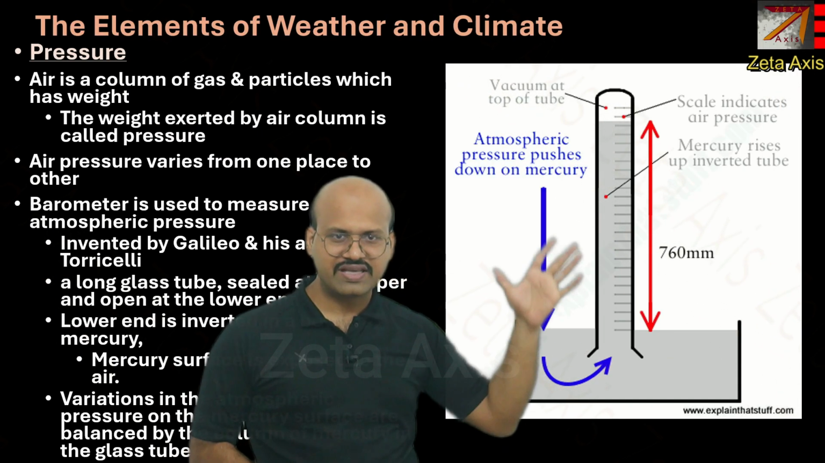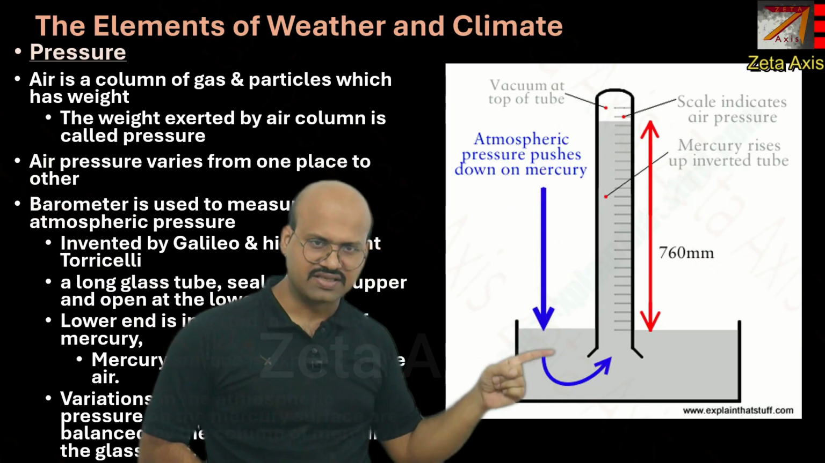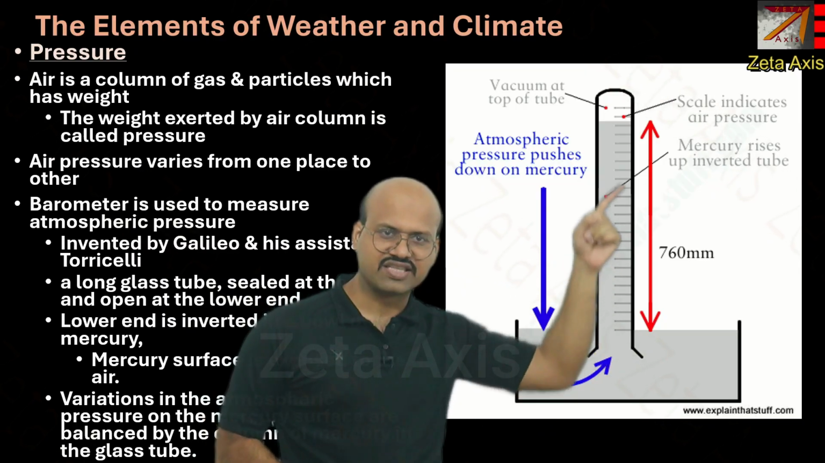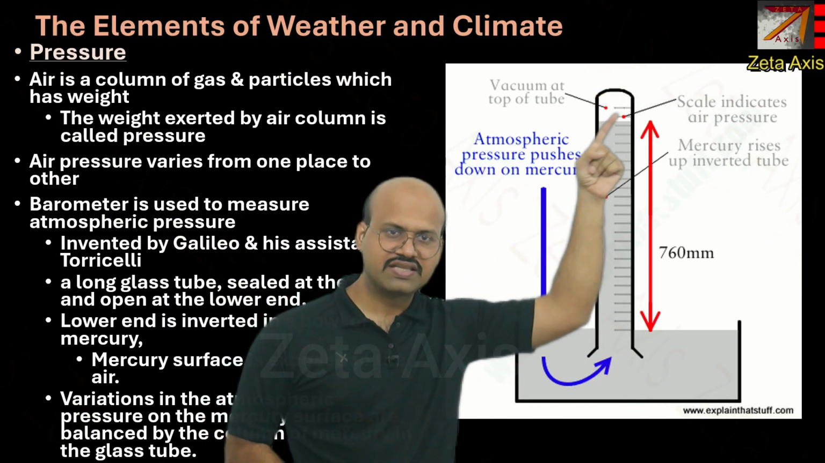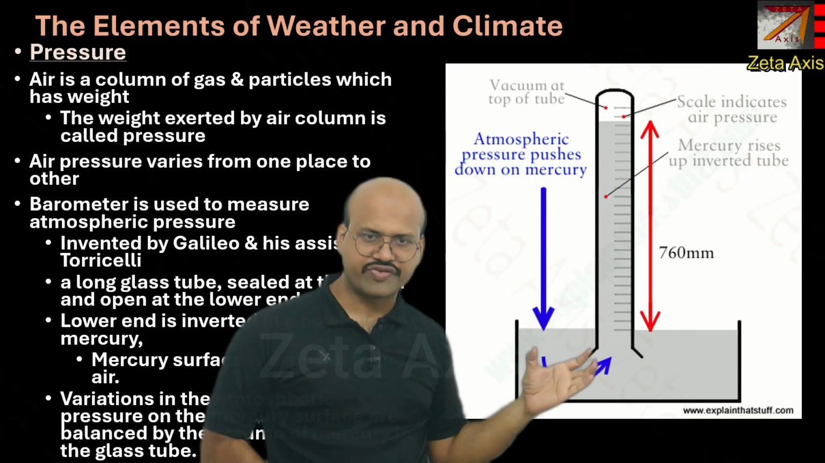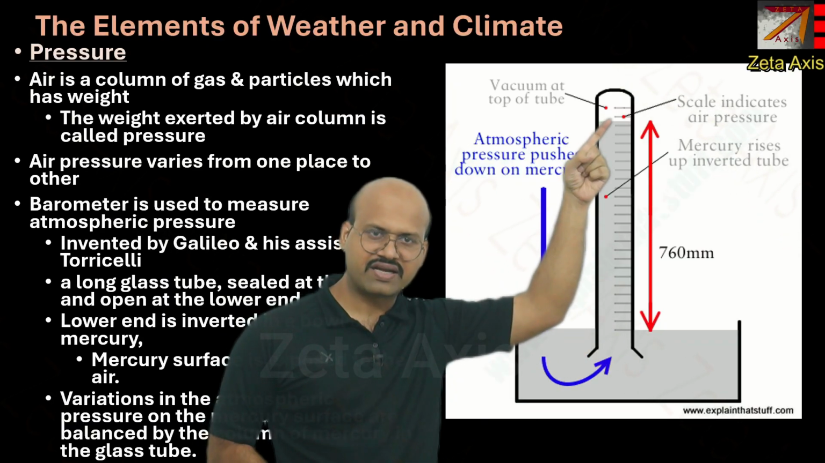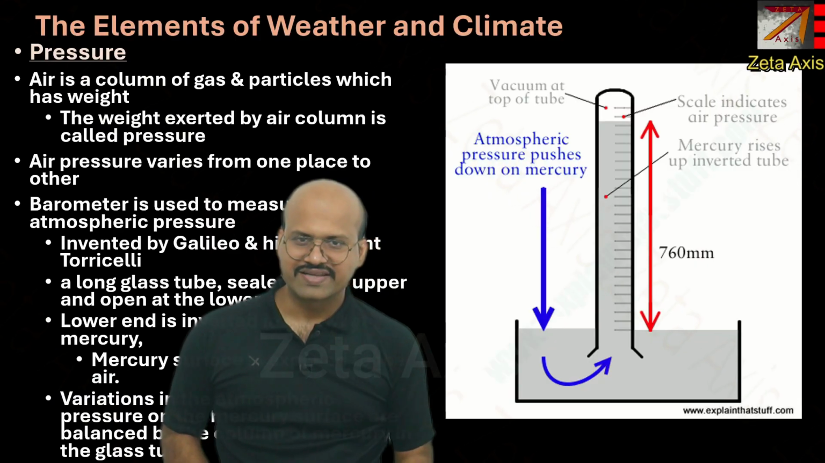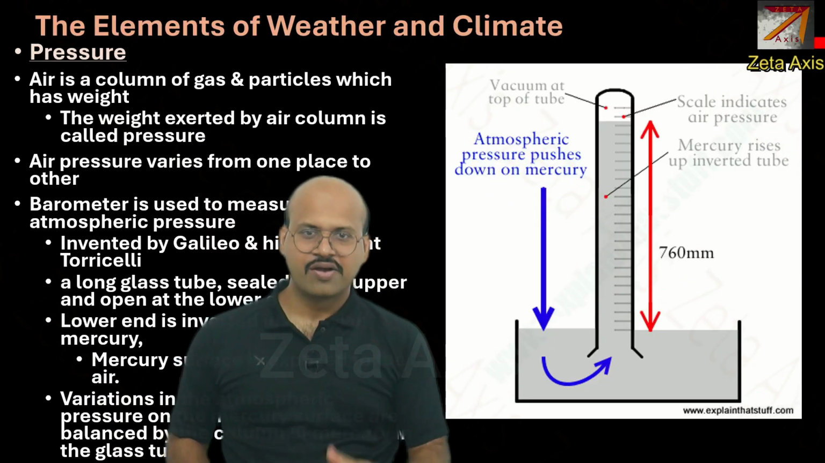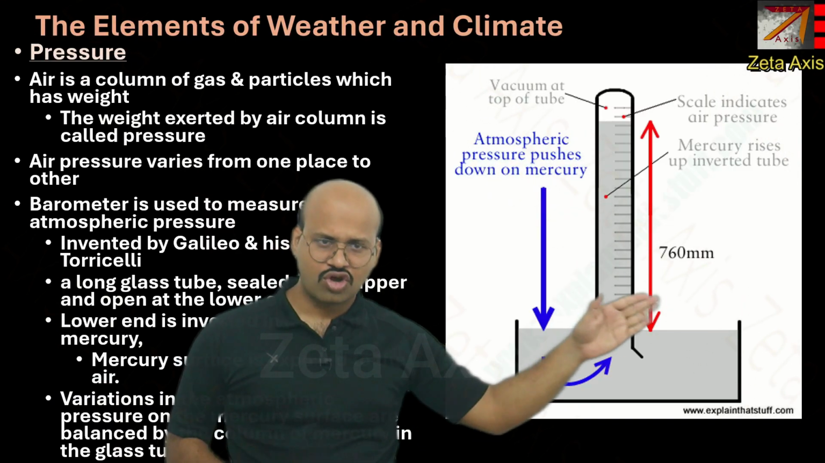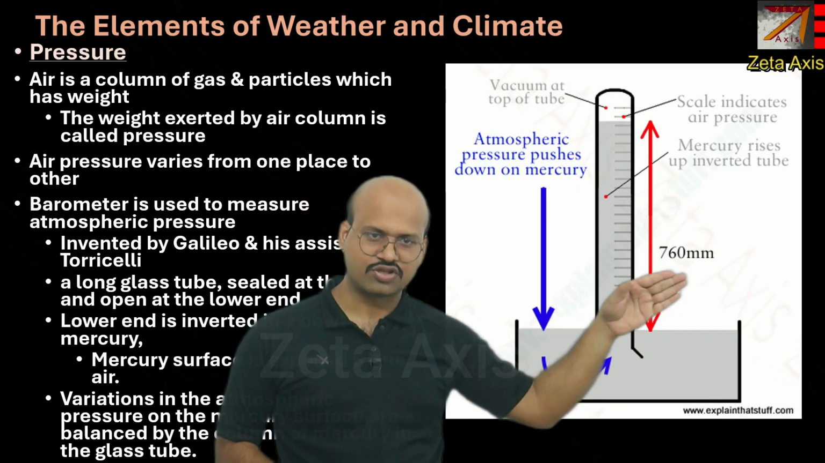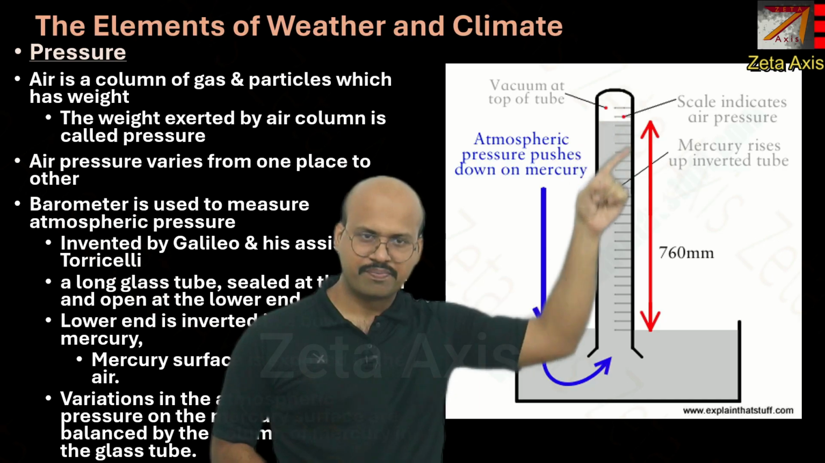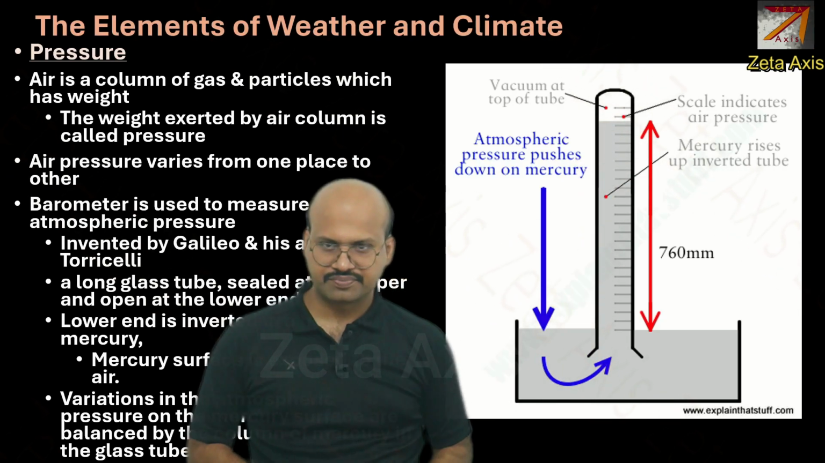If the atmospheric pressure increases in this region, then it will cause the mercury to rise in this column, and we can see the reading over here. And when the atmospheric pressure decreases, we will see that the mercury in this column will also decrease. So this indicates there is a decrease in the pressure of that region. The normal reading is this one. So this is the normal atmospheric pressure. It is 760 mm mercury column height.